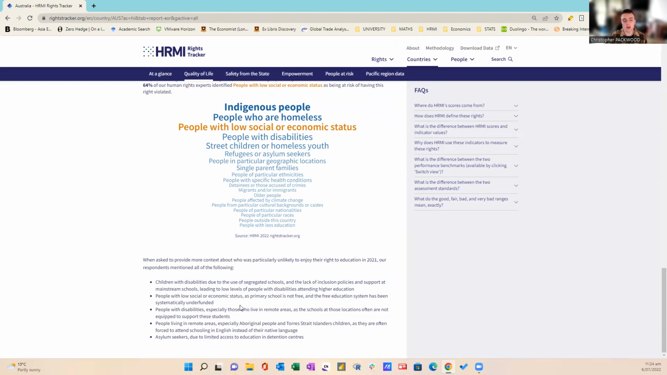People with low socio-economic status, as primary school is not free and the free education system has been systematically underfunded. People with disabilities, especially those who live in remote areas, as the schools at those locations often are not equipped to support these students. People living in remote areas, especially Aboriginal and Torres Strait Islander children, as they are often forced to attend schooling in English instead of their native language. And asylum seekers, due to limited access to education in detention centres.